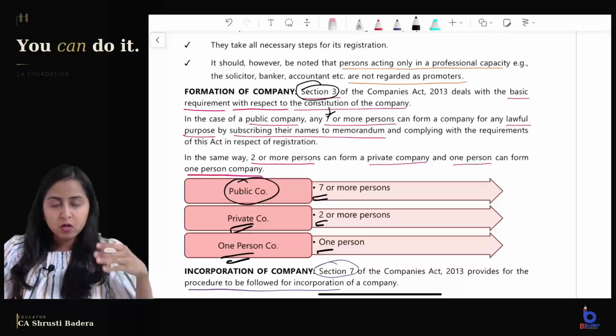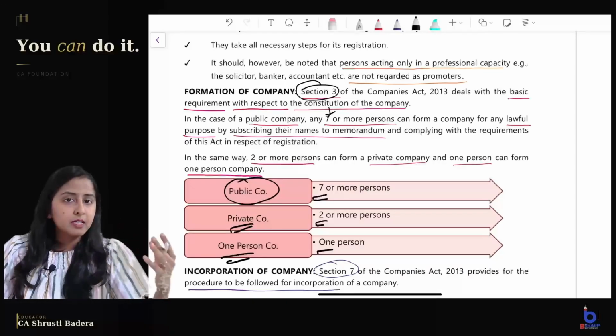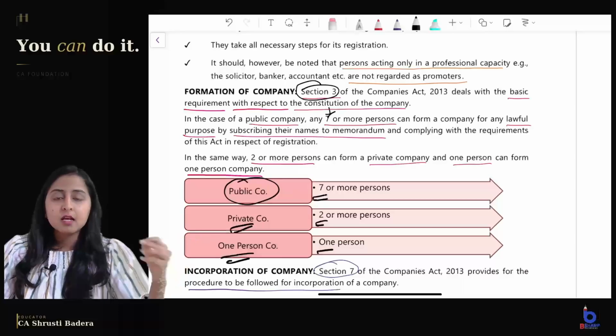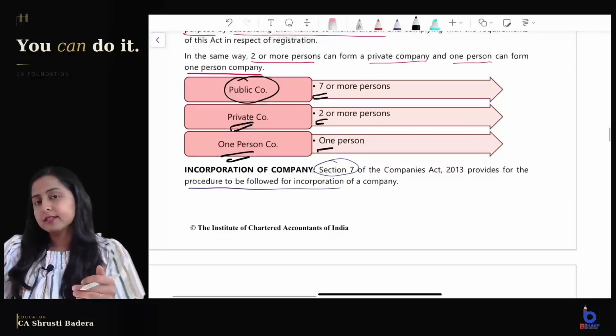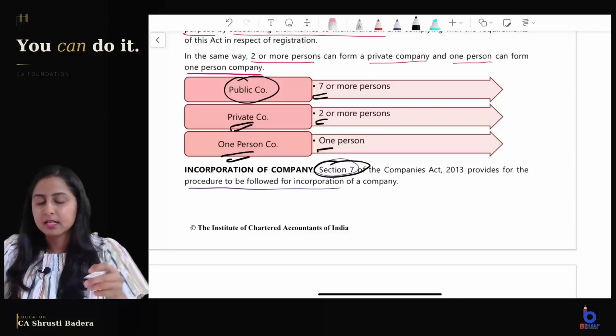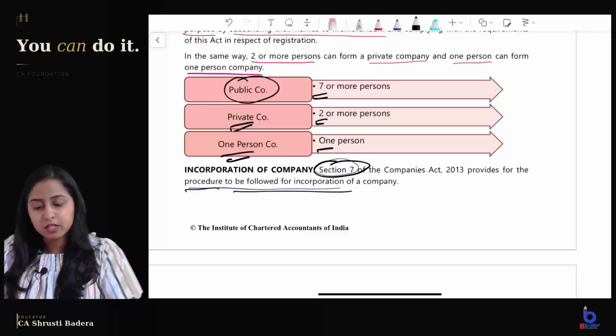So in respect of all the companies, these minimum members will subscribe the memorandum, they will sign the memorandum and articles, after which the company can be incorporated. Now where is the incorporation procedure given? Section 7. So section 7 provides for procedure to be followed for incorporation.